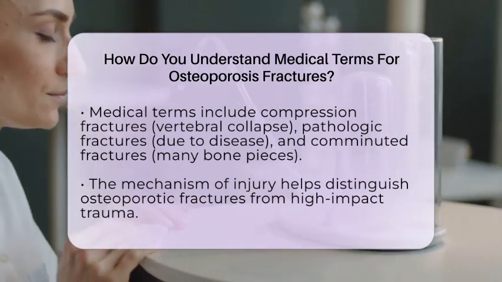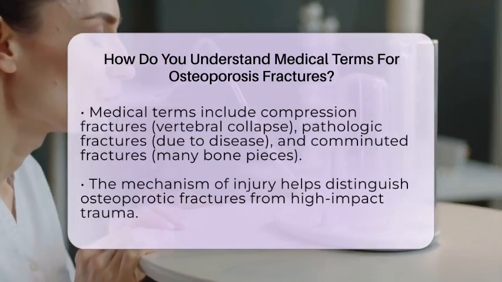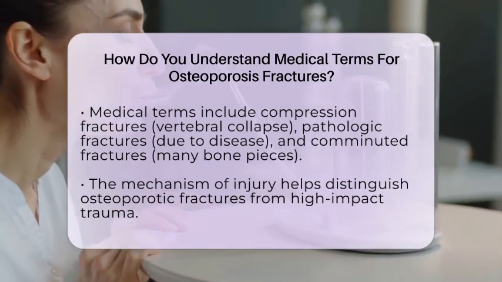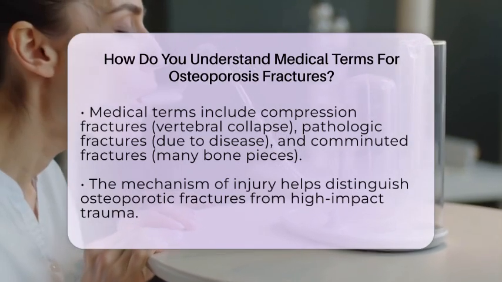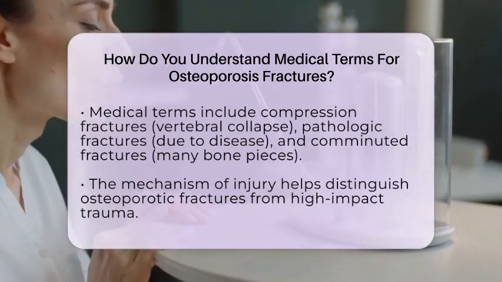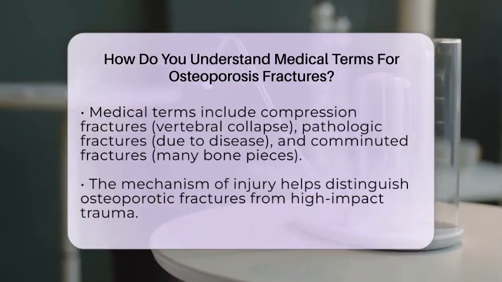Understanding the exact location of the fracture is also key. For example, a fracture in the femoral neck or the vertebral body has different implications and treatment options. The mechanism of injury is important too. Low-impact falls are typical causes of osteoporotic fractures, whereas high-impact trauma usually causes fractures in healthy bones.